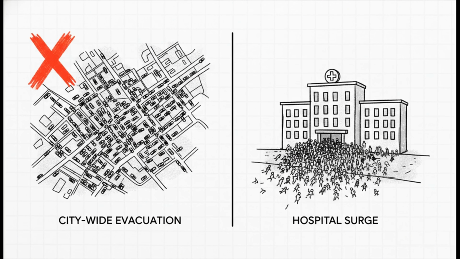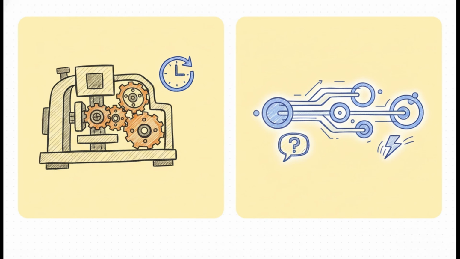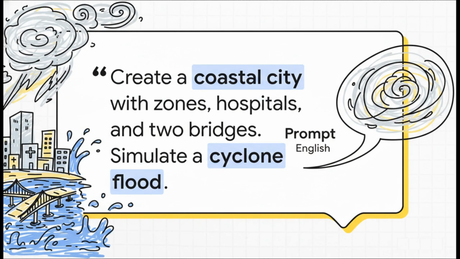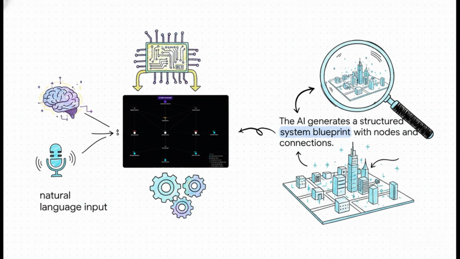It's impossible. The old way of modeling this stuff was super slow and rigid. The new way is instant. And that's where MirrorWorld comes in. You just describe a world and bam, it builds it for you. It all kicks off with a simple prompt. Just plain English, describing a world and a crisis. And just like that, the AI turns those words into a working digital model, completely ready to go.